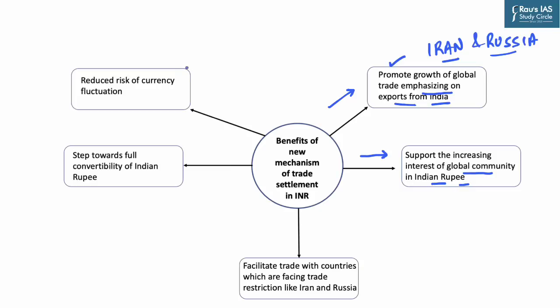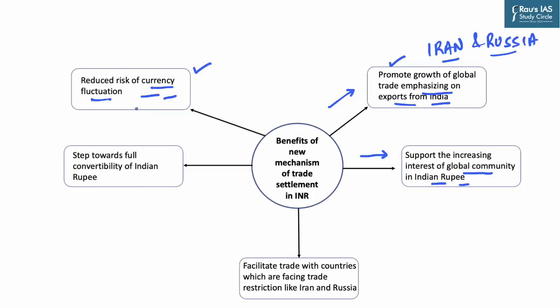Now, once the currency becomes well established and widely accepted, it reduces the risk of currency fluctuation, which is primarily dependent on the dollar or euro. In this context, when more countries are trading in terms of Indian rupees, this kind of problem can be reduced. Recently, we have seen that the rupee has weakened and it has crossed the value of 79 rupees 45 paisa.